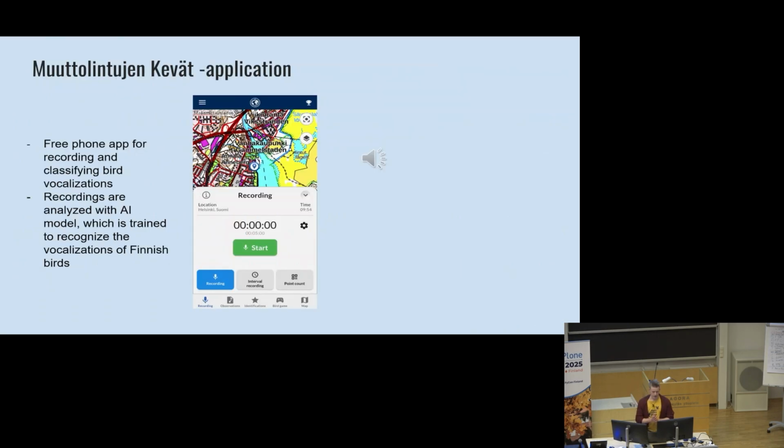And this Muuttolintujen Kevät phone app is kind of a side project for my PhD. This is a free phone app for recording and classifying bird vocalizations. People can download the app on their phone and then they go out and they record birds that they hear. Then these recordings are analyzed with this AI model, which is trained to recognize and classify the vocalizations of Finnish bird species. So let's say now that we have downloaded the application, we are outside and we hear a bird singing.